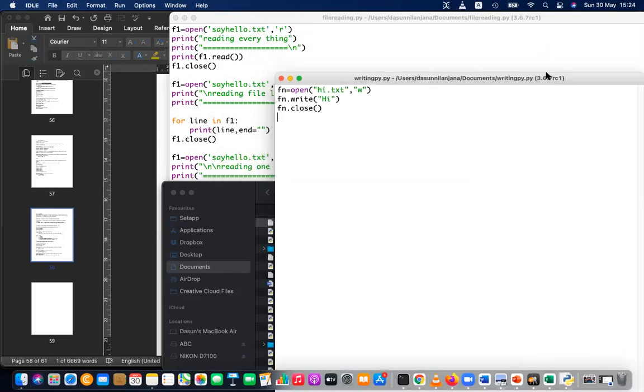That is what writing does. When you're writing, it will always overwrite the existing content. That is what file writing is.